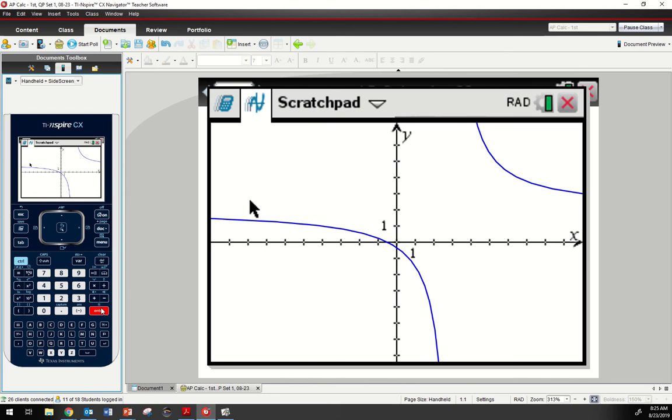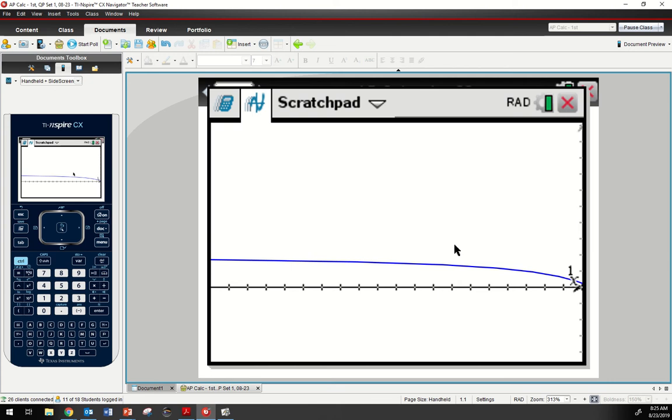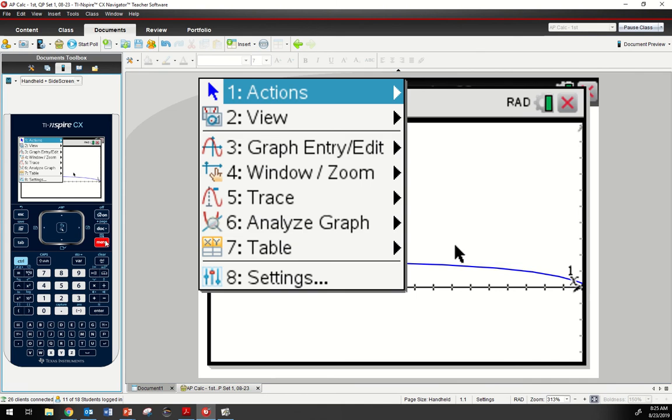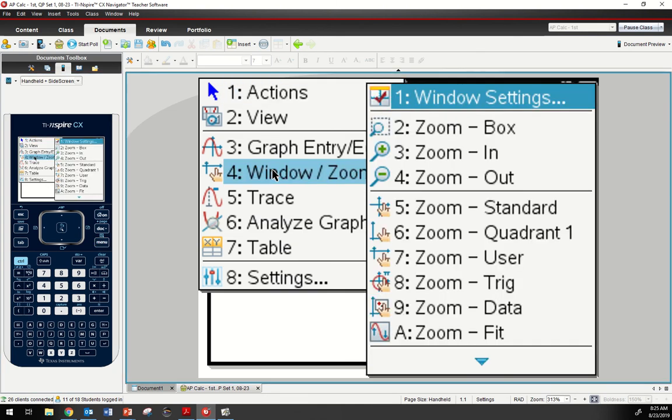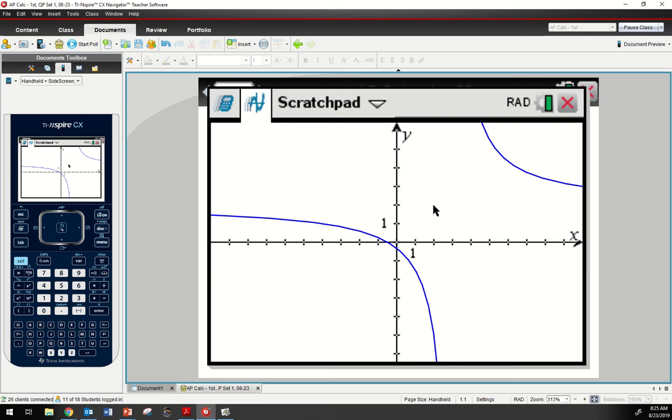So now let's look at it again from the right-hand side. So here is 1, 2, 3. Here's 3 right there. What's on the left side? Menu, window, standard. There we go. All right. So right here at 3, 1, 2, 3, it's going to give me an asymptote here. It's not showing it on my graph. From the right-hand side, I'm looking at it, it's going up to positive infinity, right? That's how I was able to cheat on that.